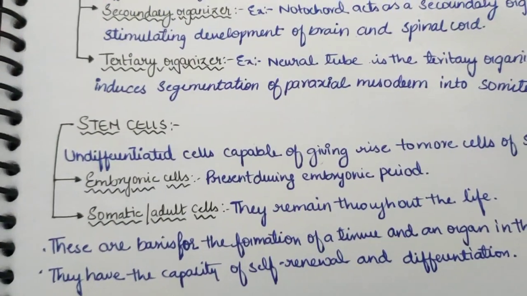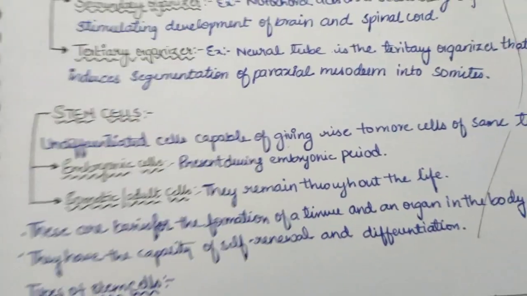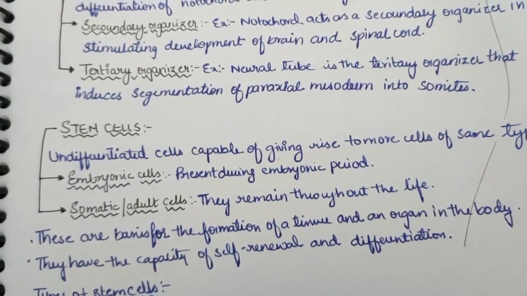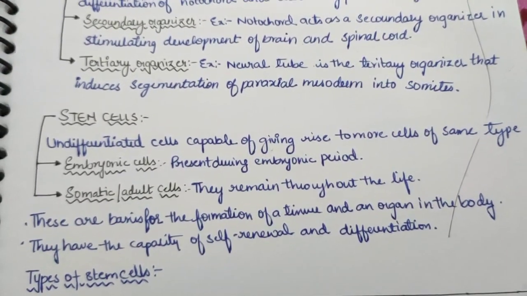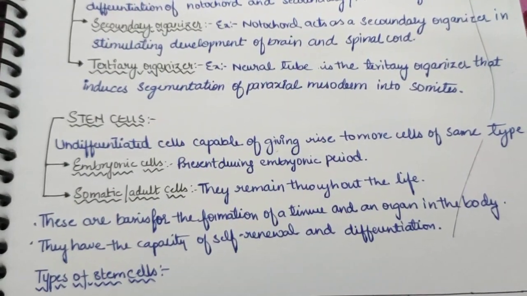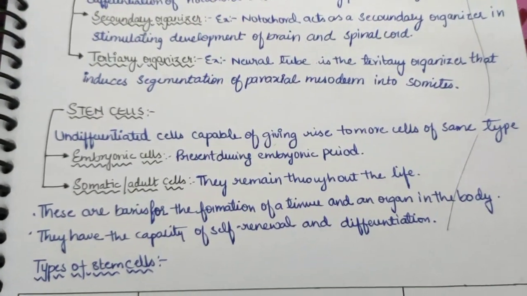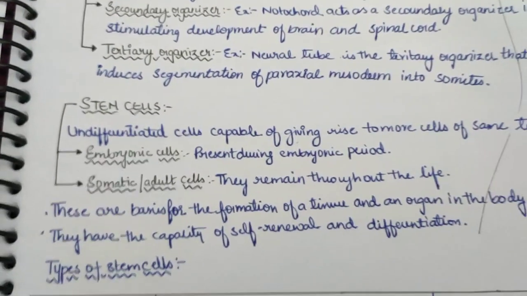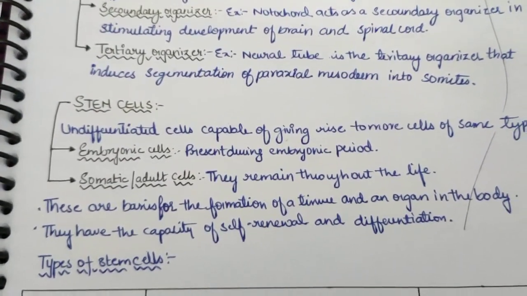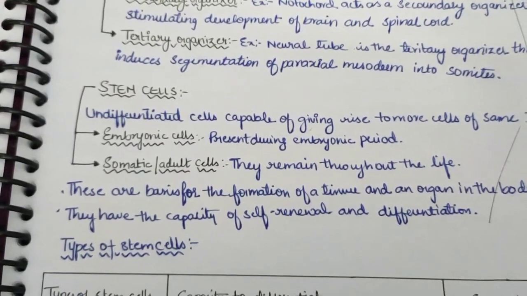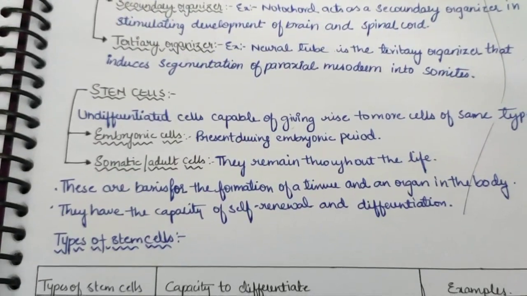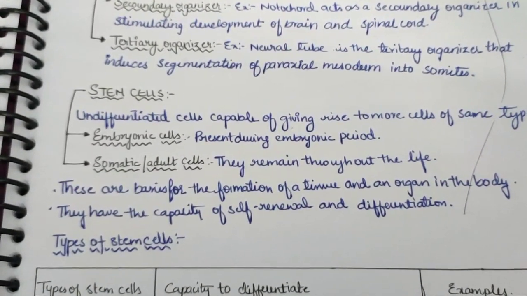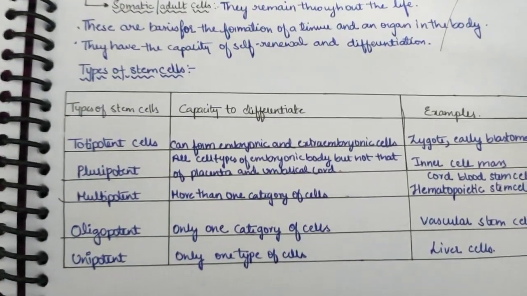Now the third basic process in embryology is stem cells. Stem cells are undifferentiated cells capable of giving rise to more cells of the same type. Now they are of two types: embryonic cells and somatic cells. Embryonic cells are present during the embryonic period, that is when we are in the mother's womb. Then somatic cells are the ones that remain throughout life, also known as adult cells. These are the bases for the formation of tissues and organs in the body. They have the capability of self renewal and differentiation. Now we have five types of stem cells.